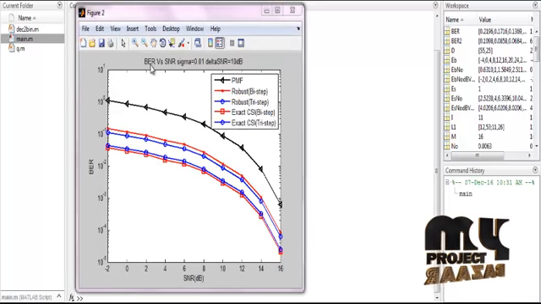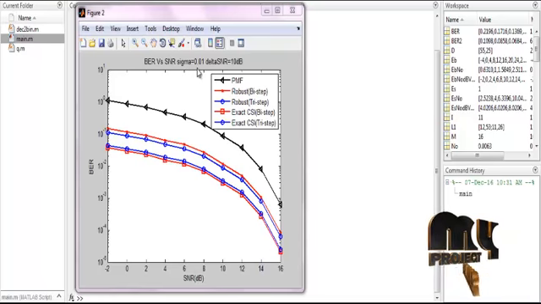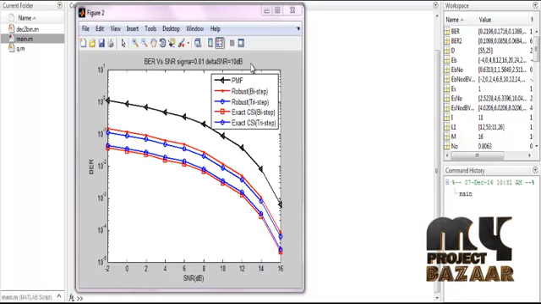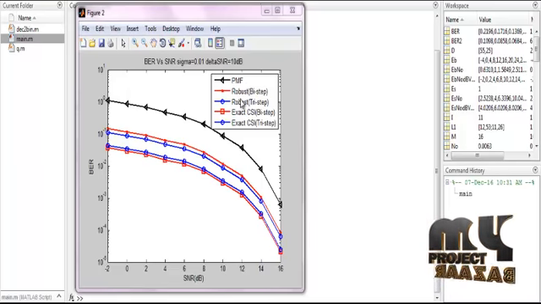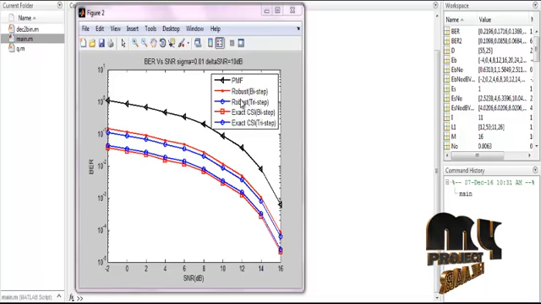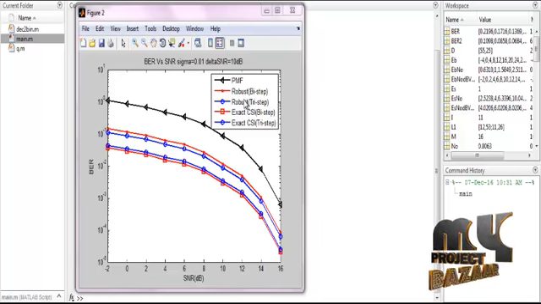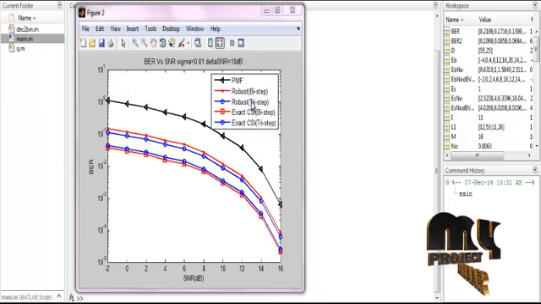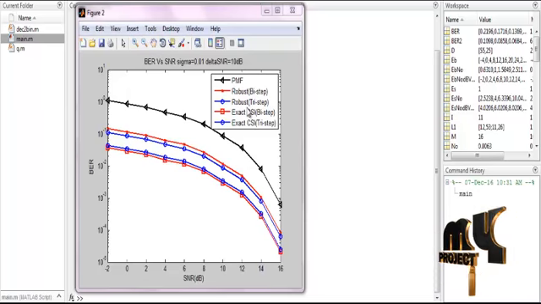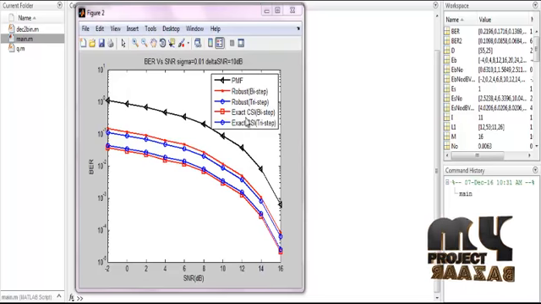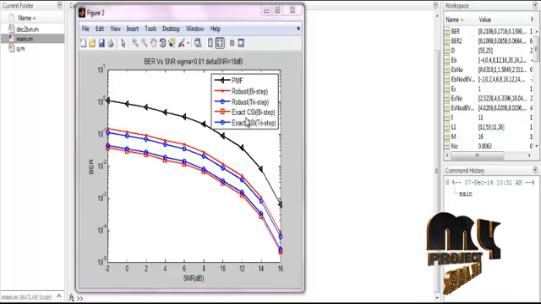And then the next figure is BER versus SNR, where sigma is equal to 0.01 and delta SNR is equal to 10 dB. We compare the performance of the following 5 systems. That is the non-robust design using the pseudo match and forward algorithm, the PMF, and the proposed robust design using the bi-step algorithm, that is the robust bi-step, and then the proposed design using the tri-step algorithm, and then the bi-step algorithm with the exact CSI knowledge, and the tri-step algorithm with the exact CSI knowledge. CSI is the channel state information.